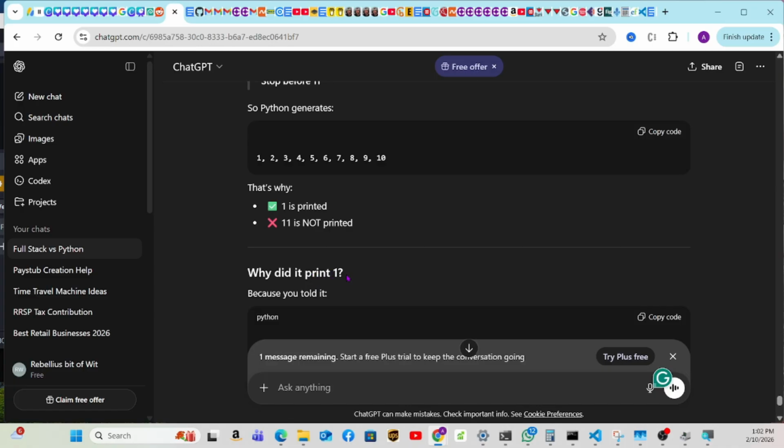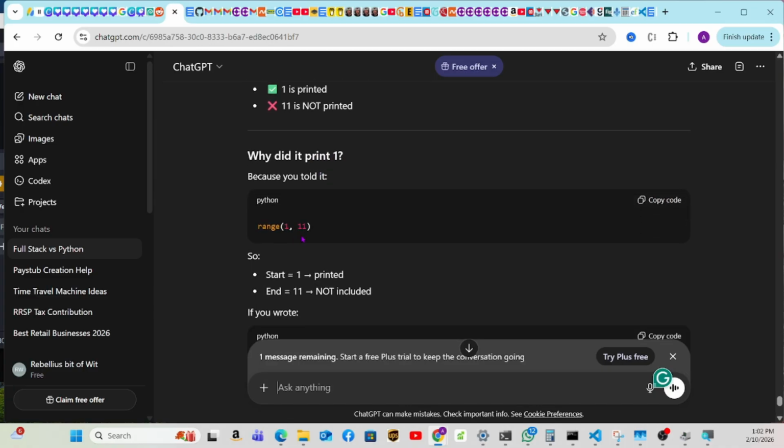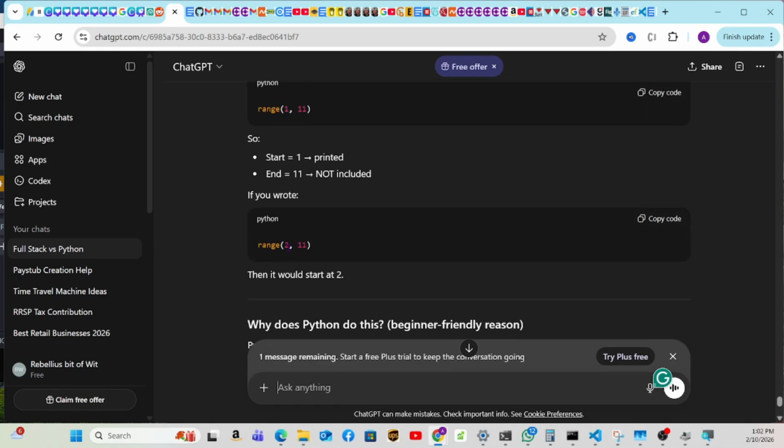Why did it print 1? Because you told it range 1. So the start, 1, is printed and included. If you wrote range 2, then it starts at 2 and it will stop at 10.